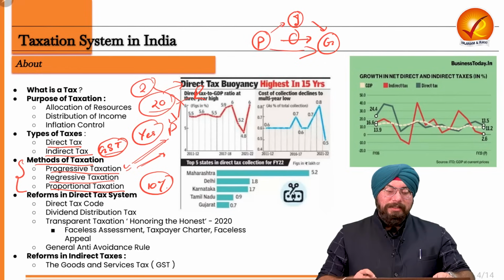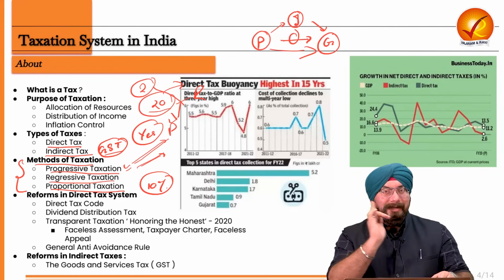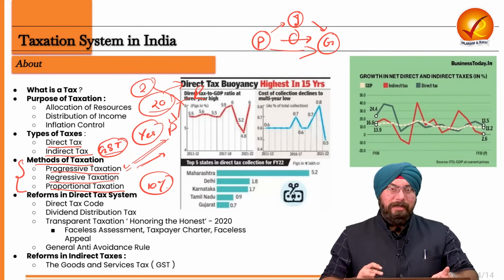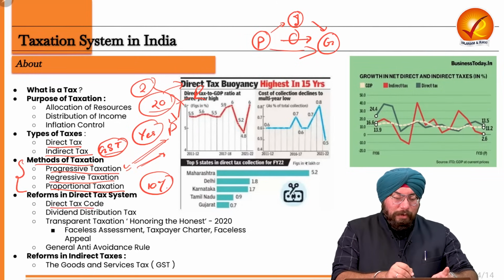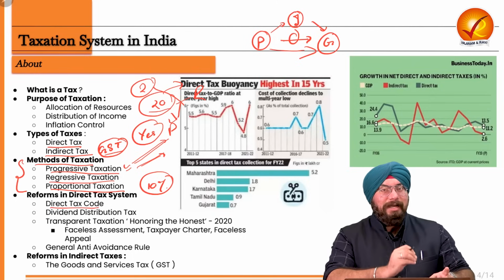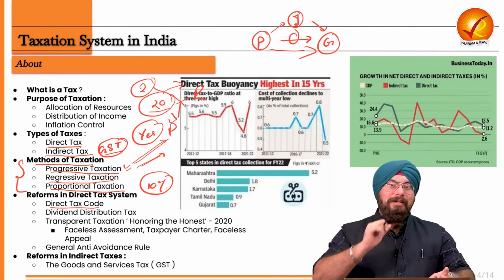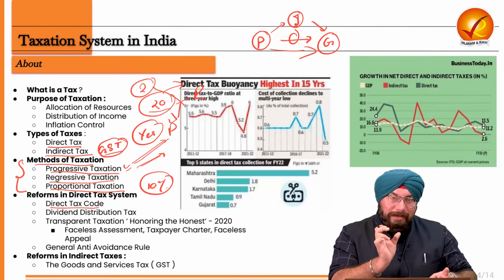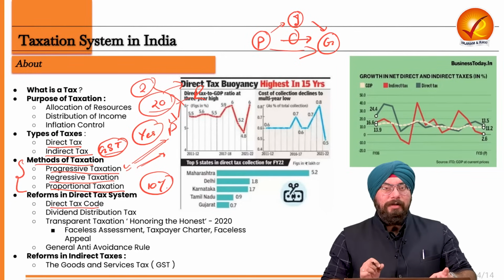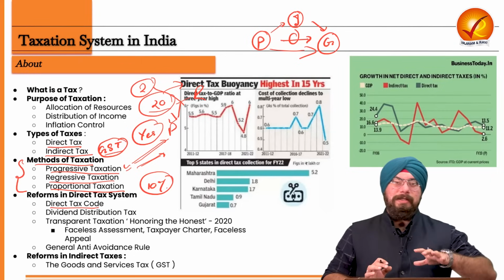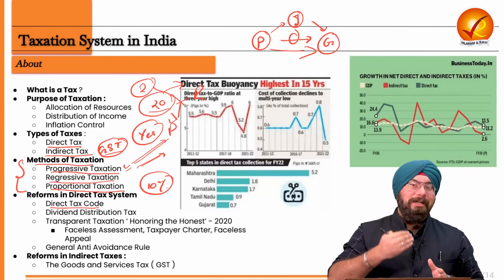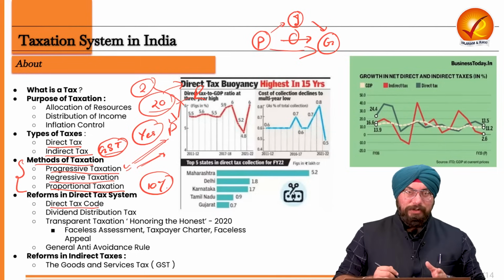Now let's very quickly see the reforms which were made in the direct tax system. In the direct tax system, if you remember, we are directly paying the tax to the government, right? So what are the reforms made there? One reform is the provision of the direct tax code. The aim of this direct tax code is to streamline all the direct tax laws in a country, and create one very important and streamlined code whereby all the laws will be made in a simplified manner. So all the laws at one place, streamlining the laws, making them more effective and efficient in implementation. That is the aim of the direct tax code.